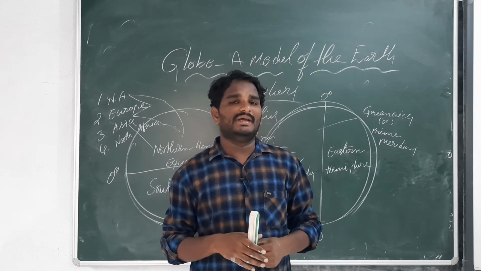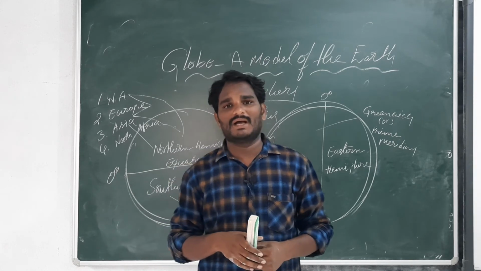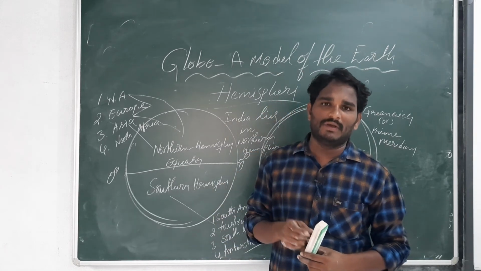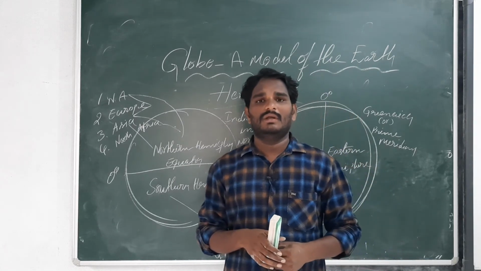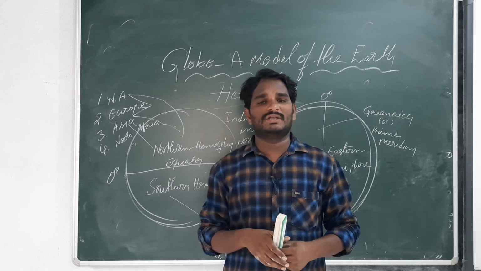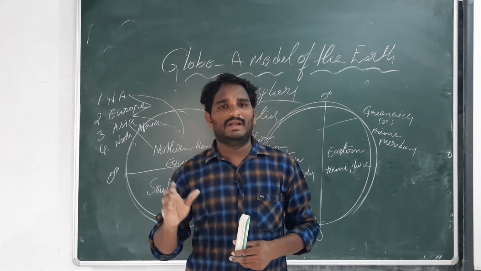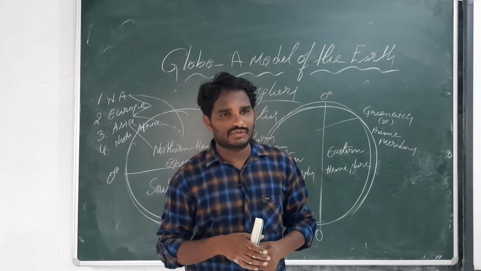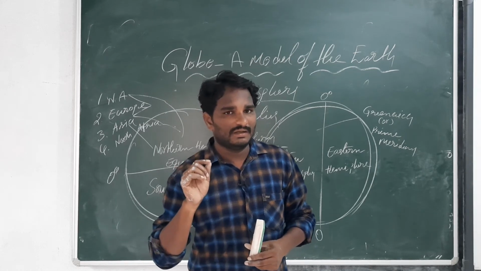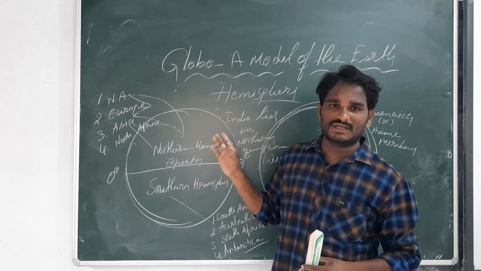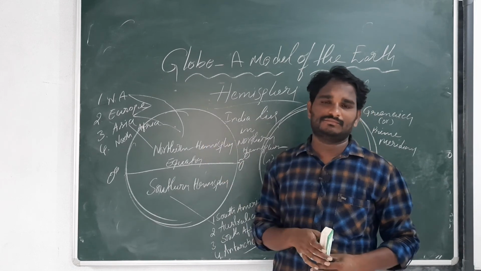Second one, why is the earth called the blue planet? Because most of the earth is covered by water. Nearly 71% of the earth is covered by water and 29% is covered by land. The blue color is used to show water bodies on the map and globe. That's why earth is called the blue planet.